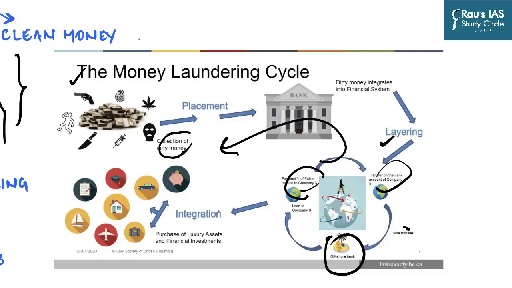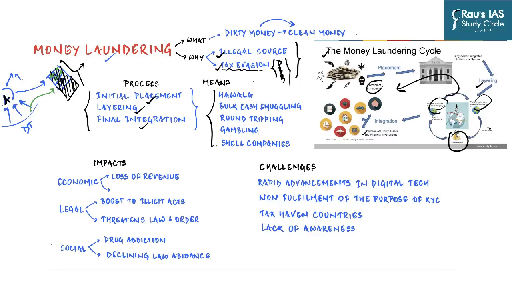And then finally, integration. Money re-enters the system and now it appears to come from legitimate sources, which is then most often than not involved in purchasing luxury assets, property, creating trusts and receiving donations through them in the future. Now there are various means to achieve money laundering. You must have heard terms like shell companies, hawala transactions, round tripping. So what do these terms actually mean?